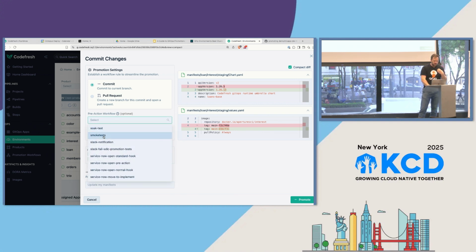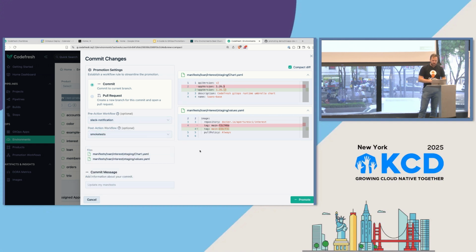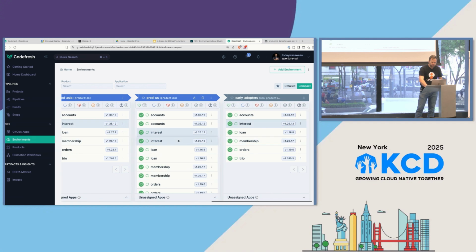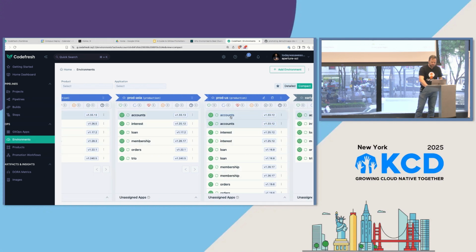I could set a Slack notification and smoke tests to run, so I can do this whole promotion flow. But again, I'm just thinking about dev versus staging. Now, what about in these environments? Let's go over to a production one. So you see prod US. If I look at the product that's here, the product is accounts, and it actually has multiple in production.